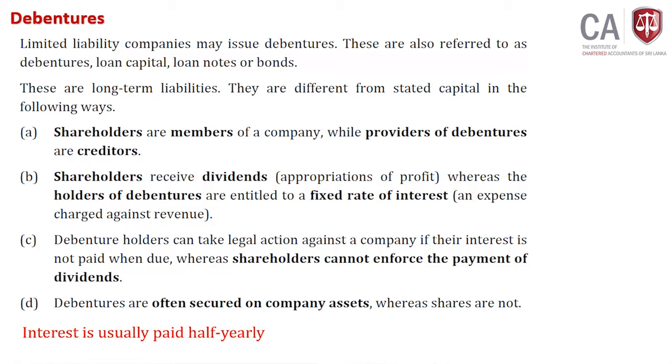Shareholders, dividends; debenture holders, interest; but both are returns. And dividends will be an appropriation of profit. You pay dividends from profit after tax, but interest is what? An expense of the organization.